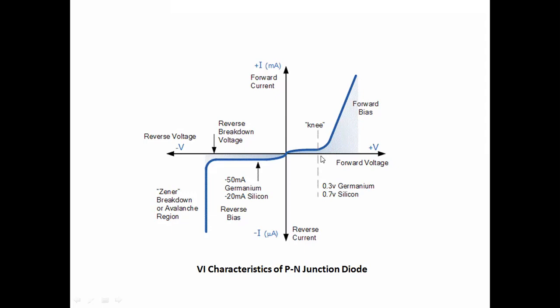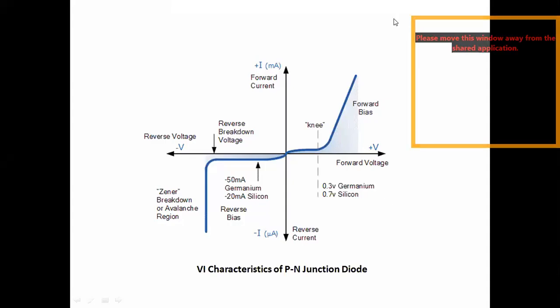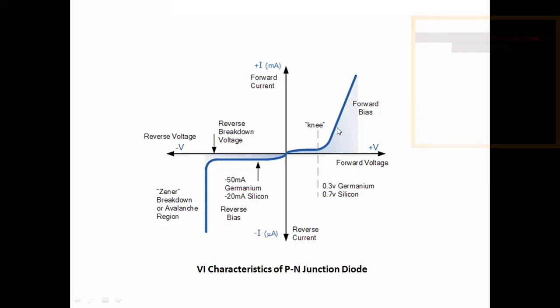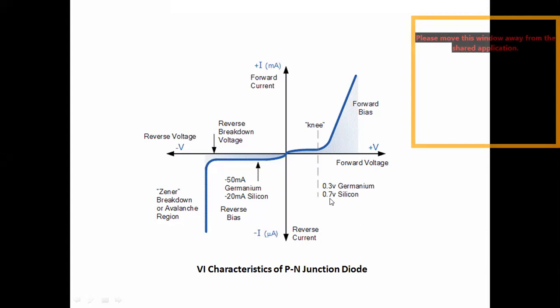This knee voltage corresponds to 0.3 volts for germanium and 0.7 volts for silicon. It means that until that particular point of voltage, up to the knee voltage, the current is small. The point of voltage where the current suddenly rises, that particular value of forward bias voltage, is considered the knee voltage: 0.3 volts for germanium and 0.7 volts for silicon.